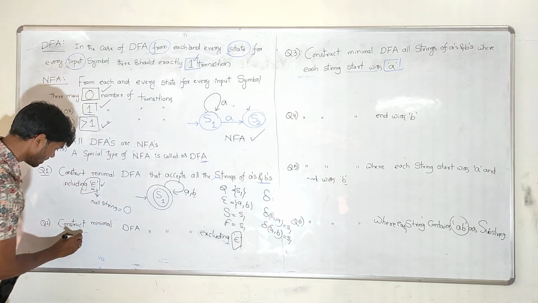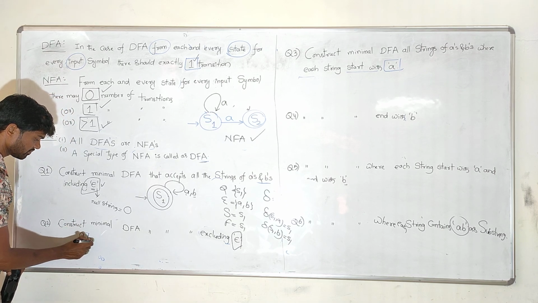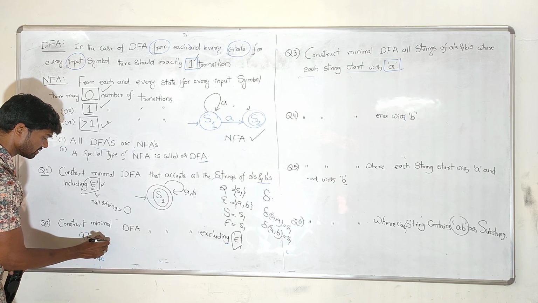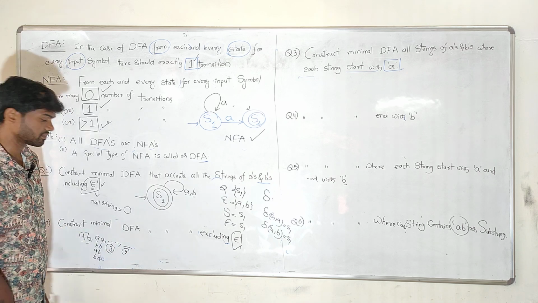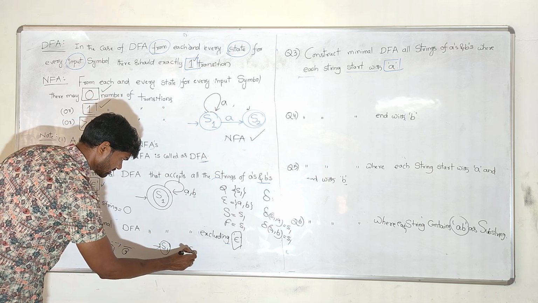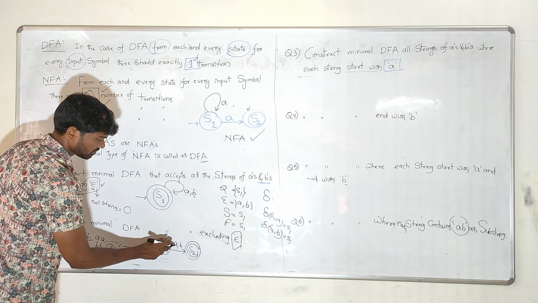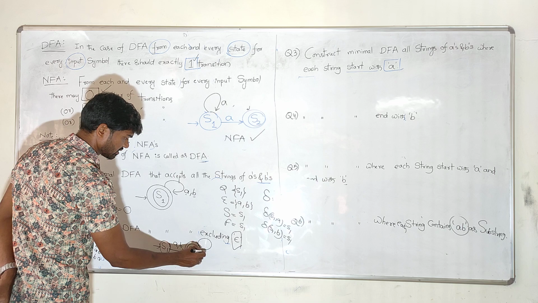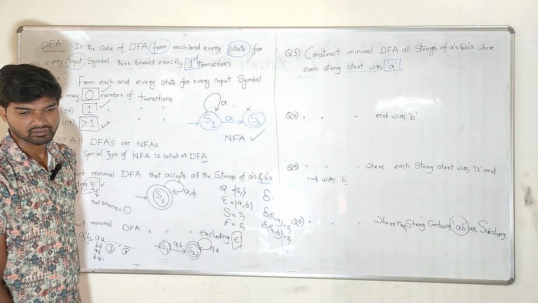So epsilon is not included, which means single length strings are accepted, double length strings are accepted, triple length strings are accepted, and fourth length strings are accepted. Like this, any finite number of A's and B's. So the simple diagram for this one: S1, and this is the final state. You can give a single a, b as input, and you reach the final state. After that, any number of A's and B's come, no problem for us. So this is the basic diagram.